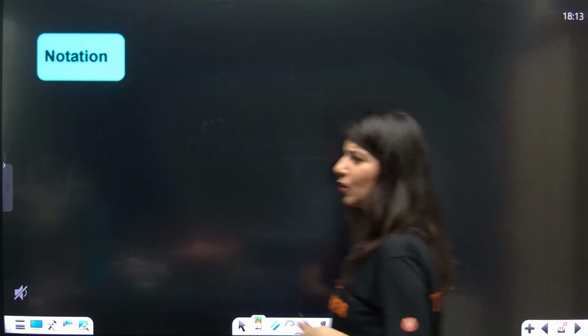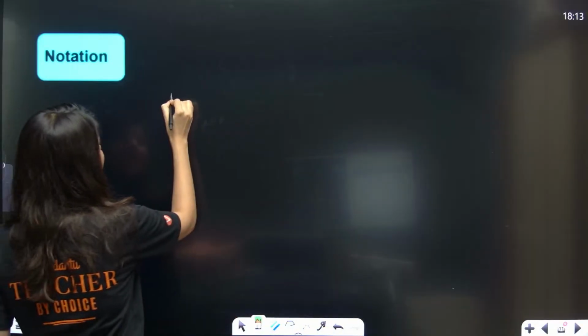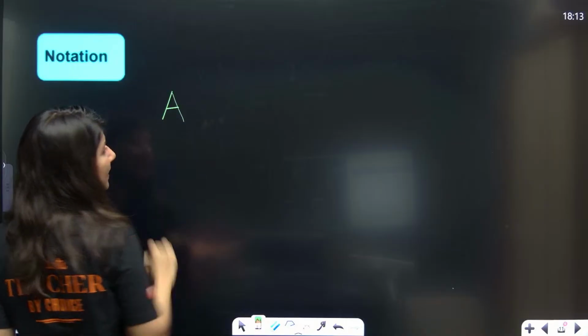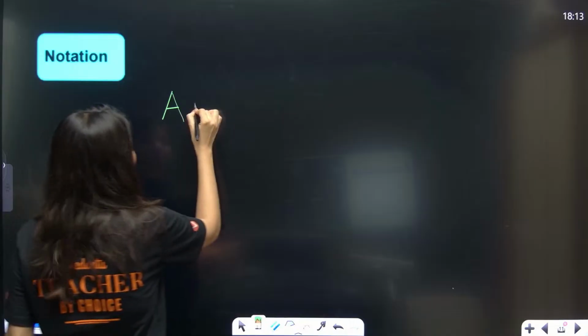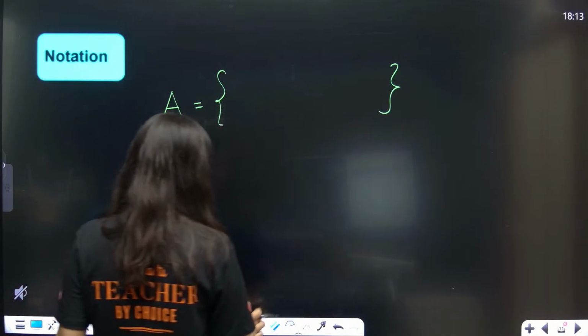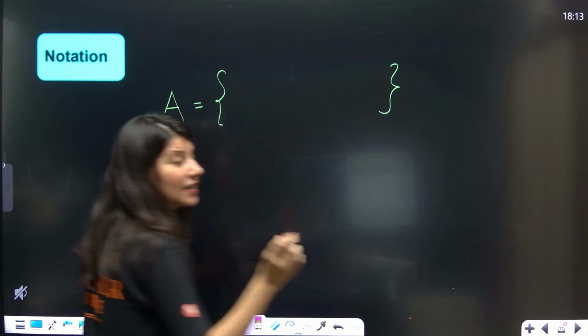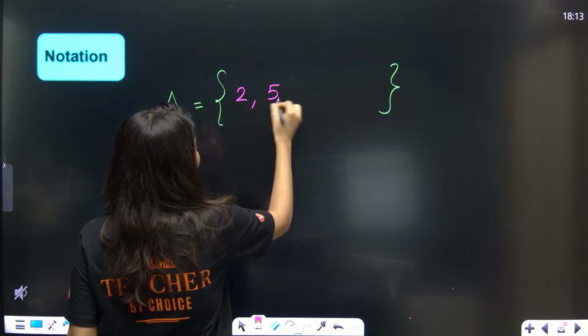Now how to represent a set? Let us first find out. A set is represented by a capital letter, suppose A, B, C, X, Y, Z, any capital letter, and it is enclosed in curly brackets. Suppose the collection of first 5 prime natural numbers: 2, 3, 5.